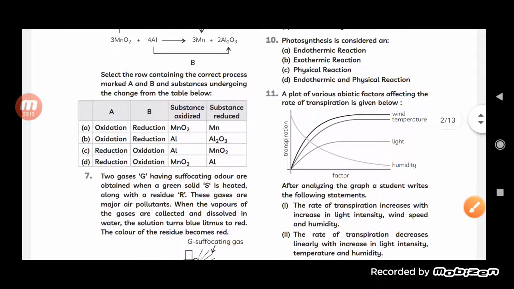Now, a plot of various abiotic factors affecting the rate of transpiration is given below: humidity, light, wind and temperature. After analyzing the graph, a student writes the following statements. The rate of transpiration increases with increase in light intensity, wind speed and humidity.